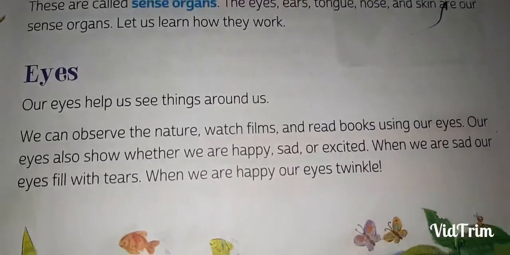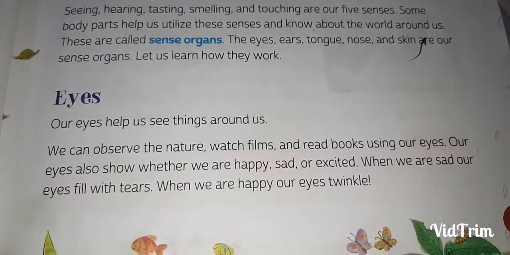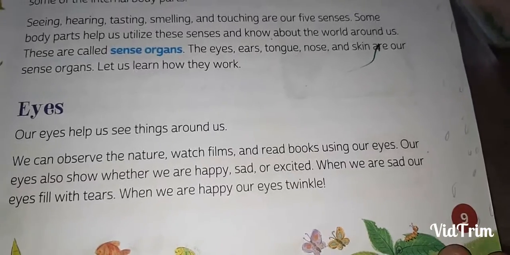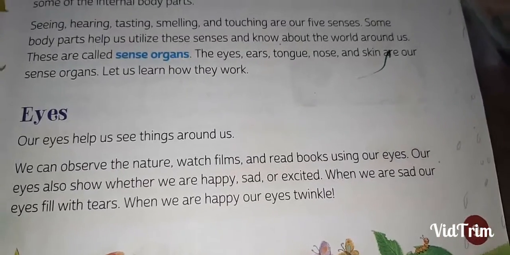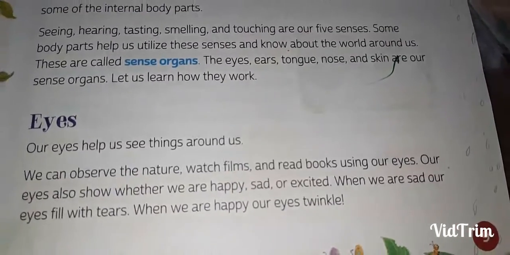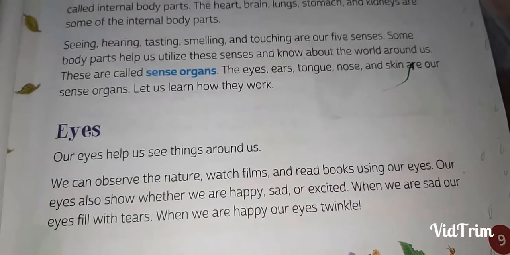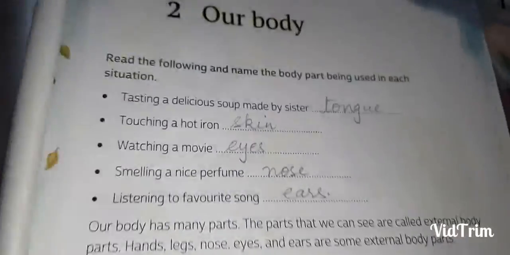So we are going to talk about eyes first. Our eyes help us to see around us. We can observe the nature, watch films, read books using our eyes. Our eyes also show whether we are happy, sad or excited. When we are sad, our eyes fill with tears. When we are happy, our eyes twinkle.